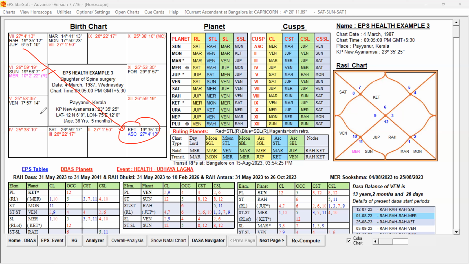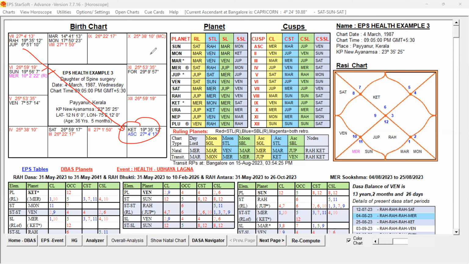So in this way, Lagna is indirectly connected to the 6th house, 8th house, 12th house, and Badhaga Lord. It indicates some sort of weakness to the Lagna, but it is not strongly indicating any weakness.